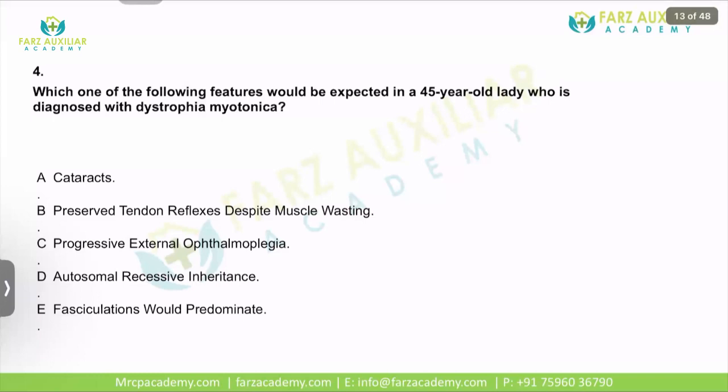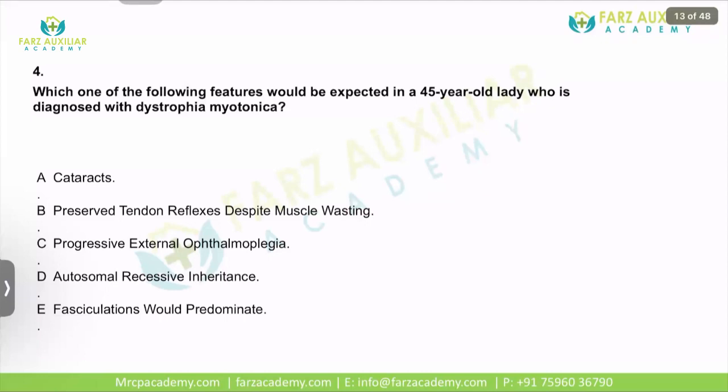So you need to be very, very well versed with the diagnosis dystrophia myotonica or myotonic dystrophy. So just as a passing remark, people with myotonic dystrophy usually have cataracts. And it's a congenital condition. So there are cataracts, there is frontal baldness, there is increased incidence of having diabetes, and of course there is